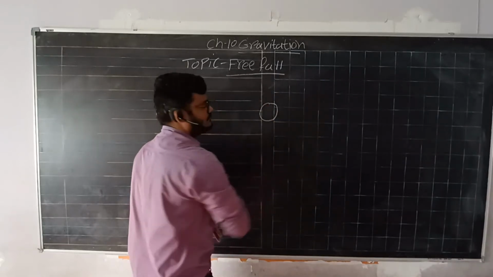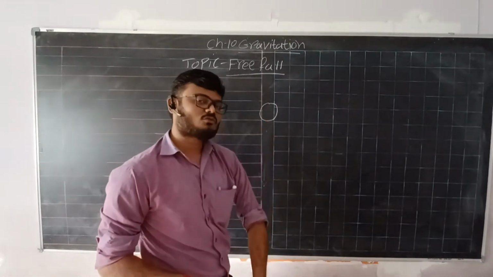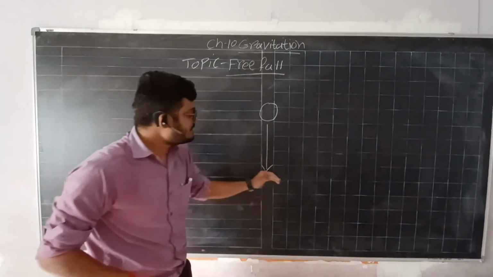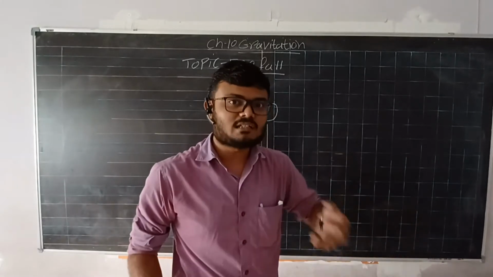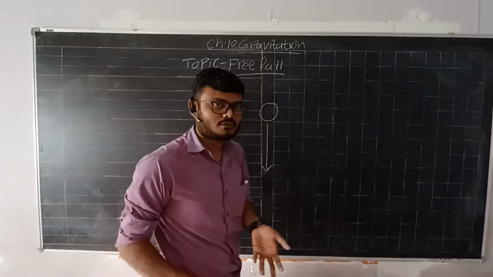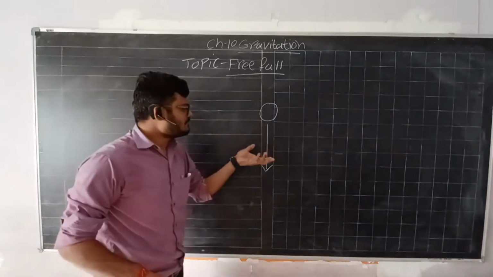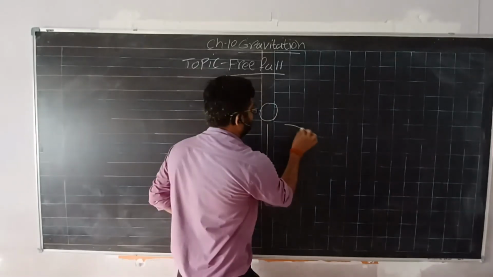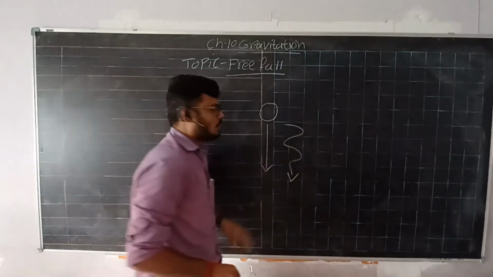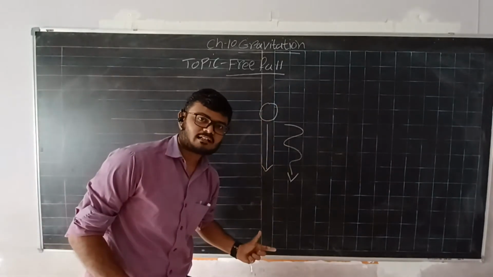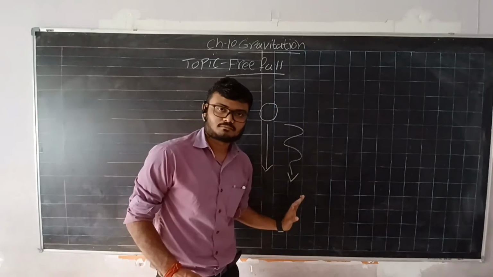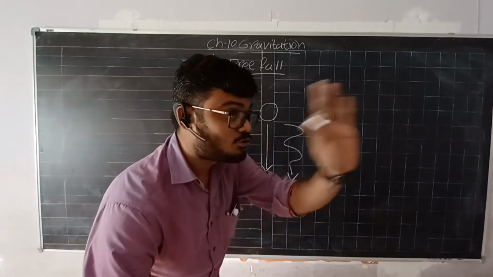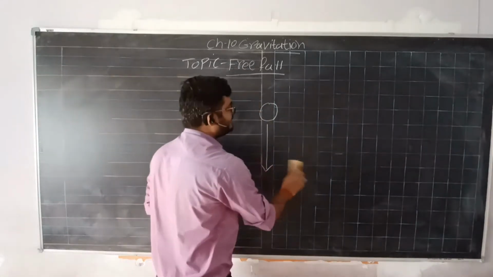So consider that this is the ball which you throw from a height. We are checking if there is any change in velocity involved or not. Tell me, will the ball come straight towards the land, or will it go like this? Obviously it will go straight to the land, so there is no change in direction. It will not change its direction. So because of no change in direction, there is no change in velocity, right?